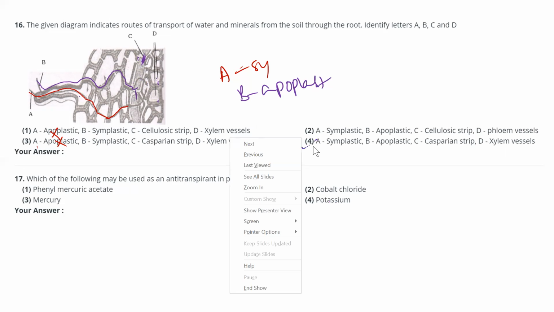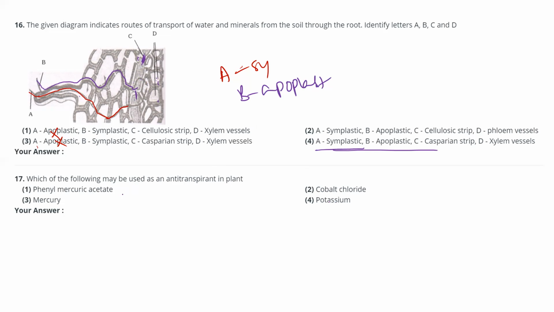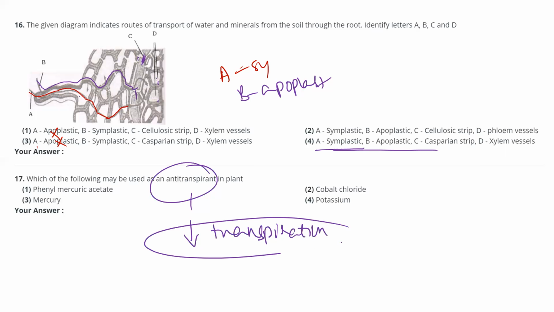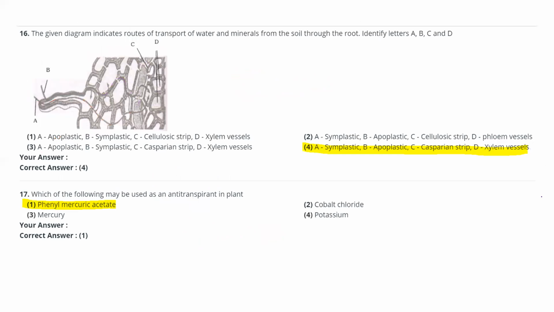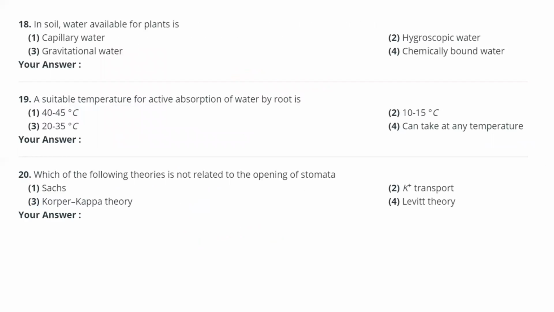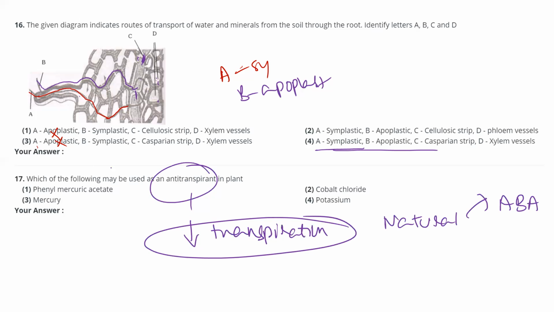Okay. Which of the following is an anti-transpirant? Anti-transpirant means something that will decrease transpiration. The chemicals which decrease transpiration are called anti-transpirants. Natural anti-transpirants are ABA and citric acid. An artificial one is phenyl mercury acetate. Here, which of the following is artificial? Phenyl mercury acetate.